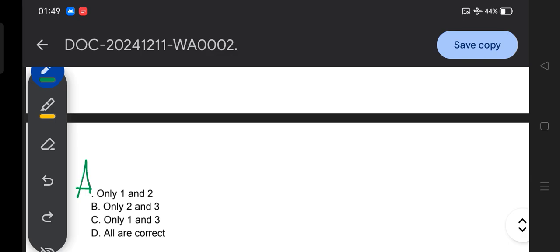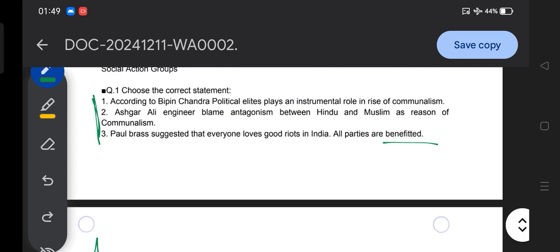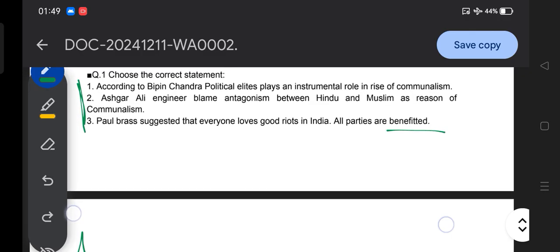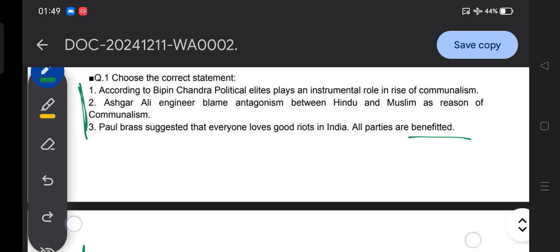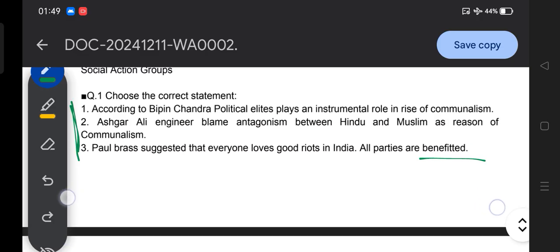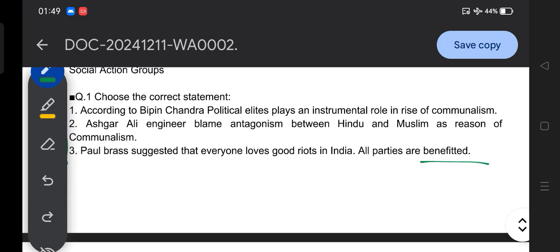I hope you are able to provide the correct answer for the question on thinkers like Bipin Chandra, Asghar Ali Engineer and Paul Brass. So let me solve this question. First, according to Bipin Chandra, political elites play an instrumental role in the rise of communalism. Then second, Asghar Ali Engineer blames antagonism between Hindu and Muslim as a reason for communalism.